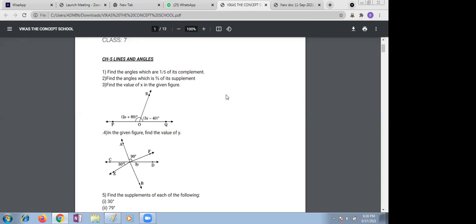Suppose if you take x as the one angle, another angle is x plus x by 5. Total together 90. Please, you're supposed to solve those two. Who will give this?